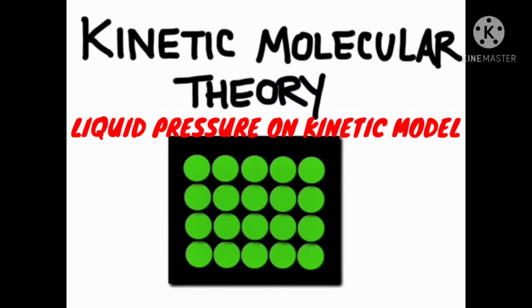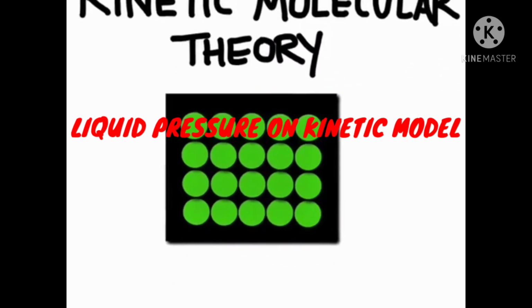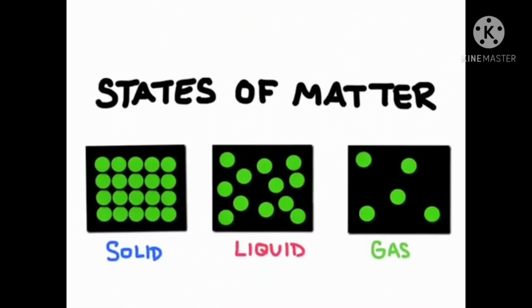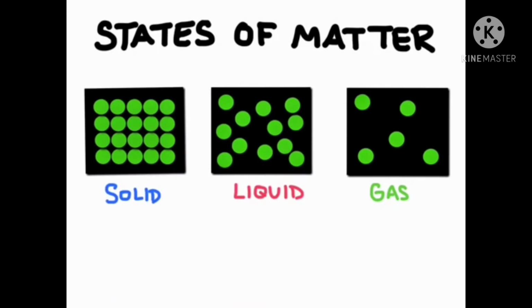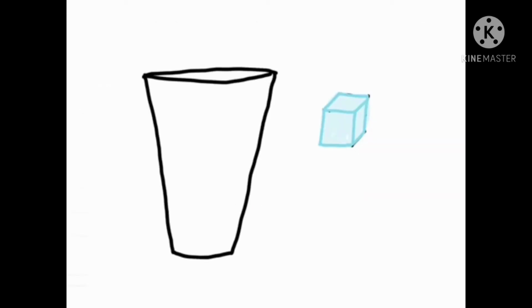In the last video we discussed the states of matter and the kinetic theory of states of matter. Then afterward, the surface tension, and then the formation of meniscus in liquids contained in narrow vessels also. So today we are going to discuss the topic of liquid pressure on the kinetic model.